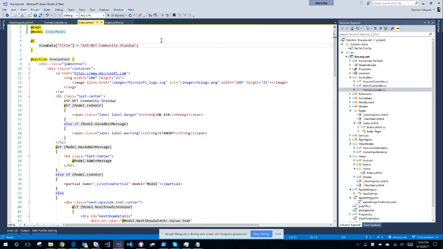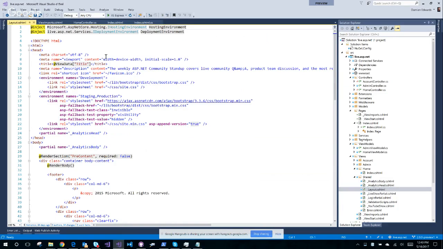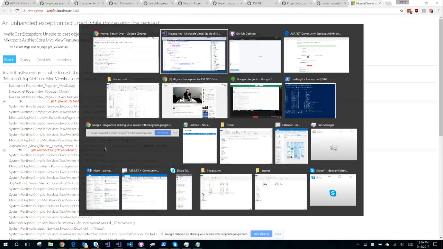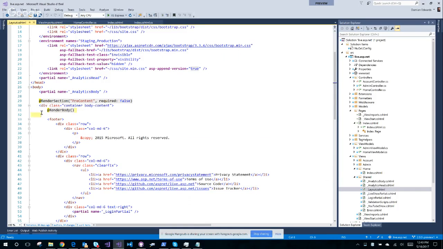Why? Is it a layout page issue? Shared layout. Okay, so I'm injecting some stuff. There's my view data title. Render section pre-content. So that's that line there because it's rendering the body here. That's going to be rendering the page in this case.